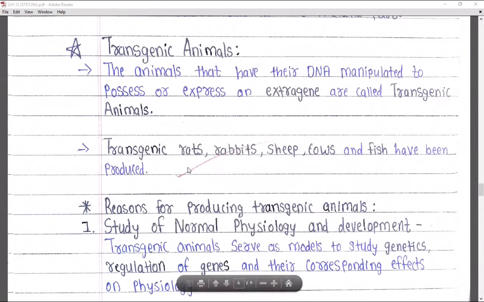Examples of transgenic animals are transgenic rats, rabbits, sheep, cows, and fish.